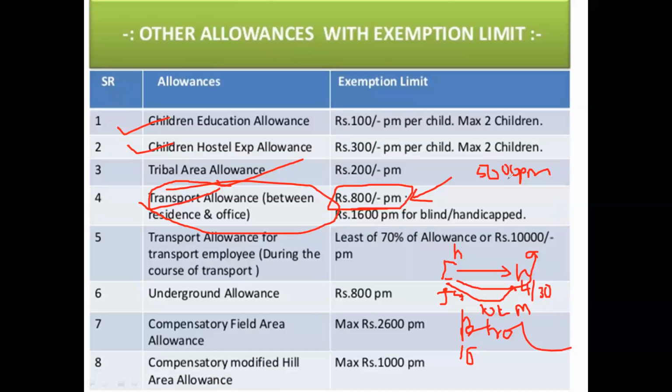So here how much was given? 5,000 was given. According to the rule, how much exemption will I get from income tax? This is my income. So this income has to be taxed because income is taxable. But the expenditure according to Income Tax Act is only 800 rupees, or exemption from this is 800.